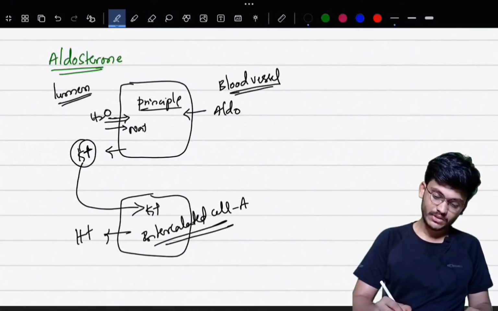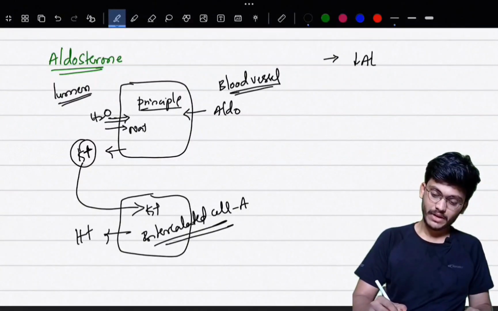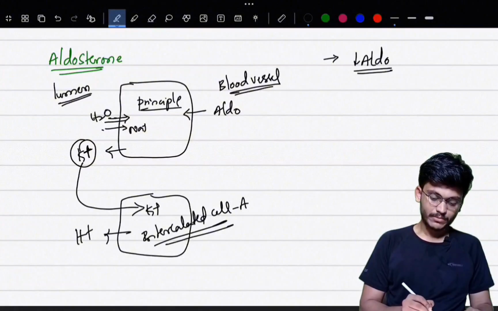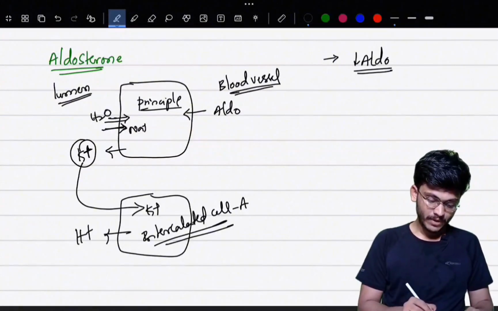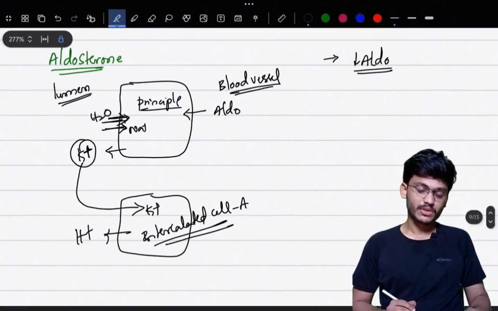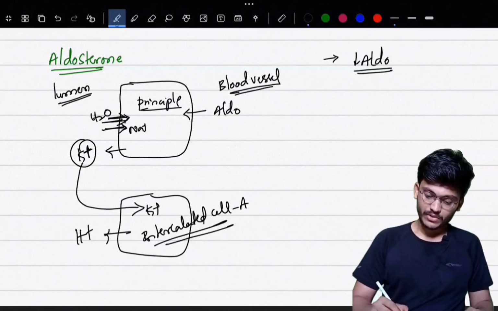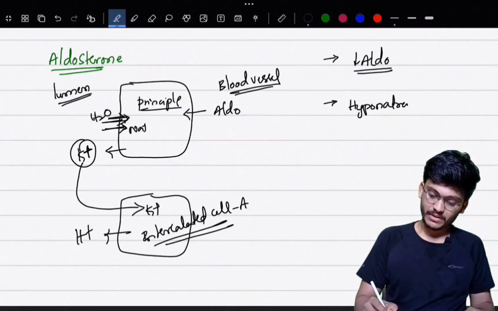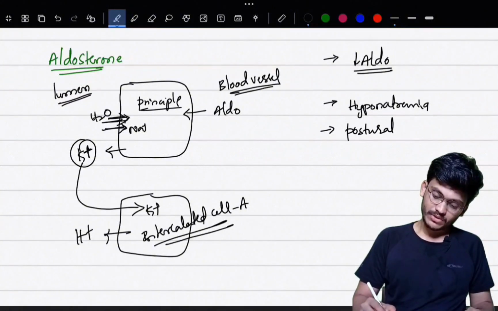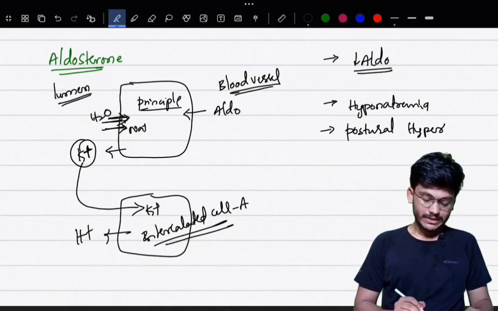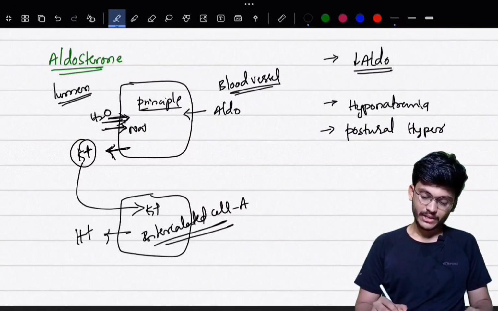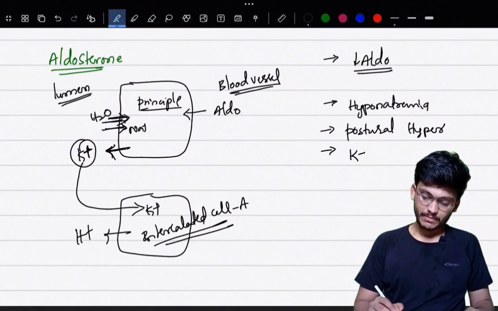So when there is a deficiency of aldosterone, it causes decreased absorption of sodium, that will cause hyponatremia, and this decreased absorption of water and sodium will cause hypotension. So there will be hyponatremia, and there will be postural hypotension, and because of decreased excretion of potassium, there will be hyperkalemia.